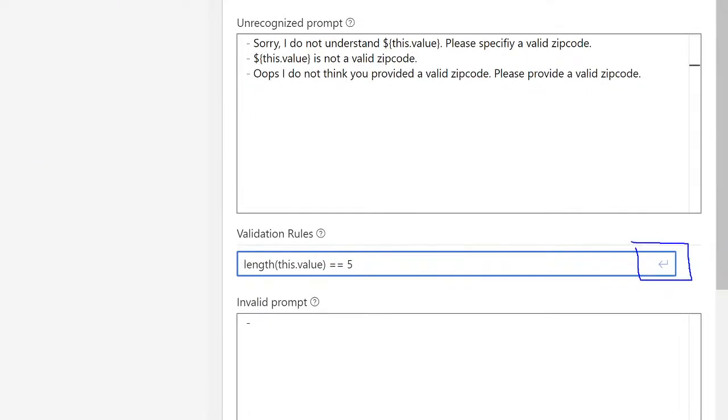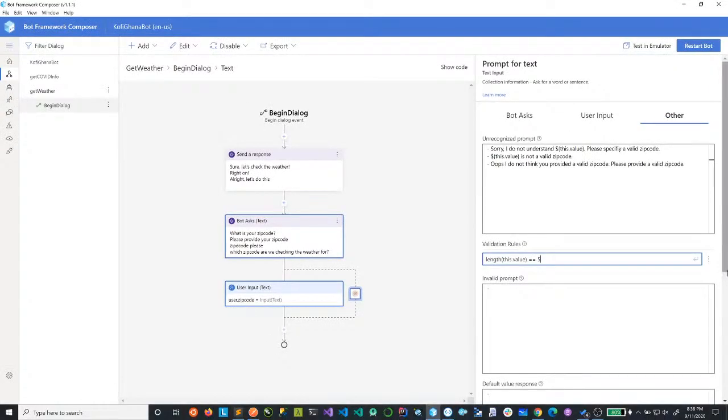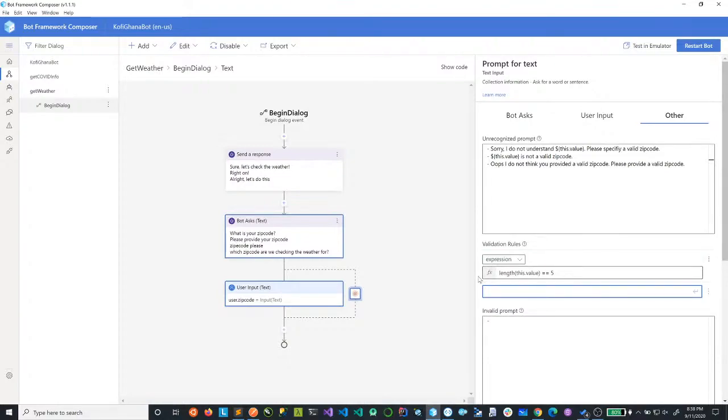Make sure you are hitting enter, else this validation rule will not pick up. So let's go here. Once I've typed it, hit enter, and now you can see that the validation is added. I can add multiple validations as I want to. Now, because this is invalid, I can actually copy this and put it here. Okay, the same thing. All right, this was valid.